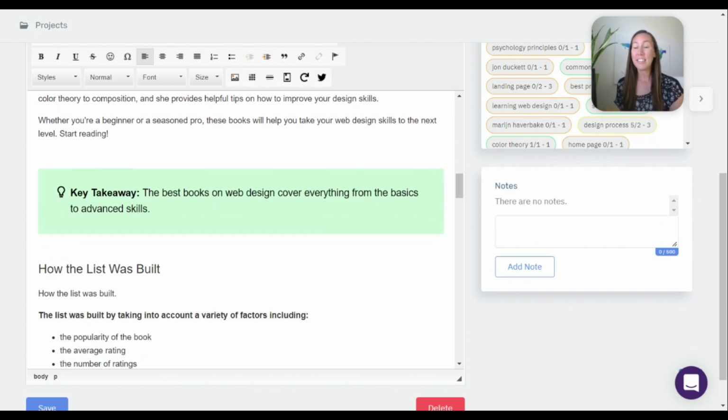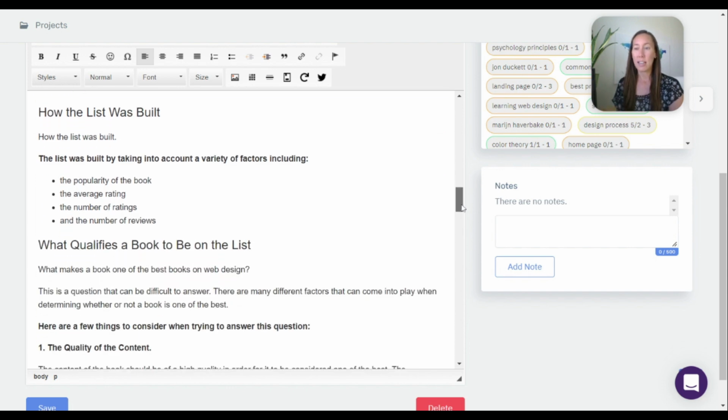And then look at this, it puts in this box here of a key takeaway. So this is something that's very important when you are ranking, is also you want to keep the visitors on the page. And so doing things like having the headers, having lists, having boxes like this all just helps format the page to look much better so people remain on your site.